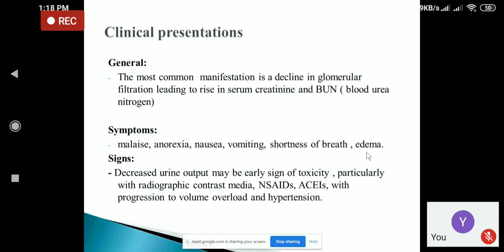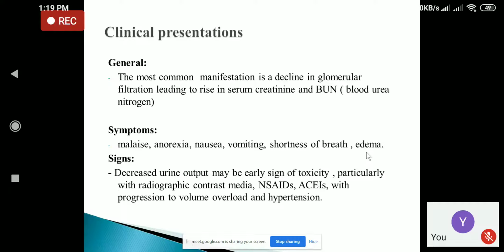So blood urea nitrogen usually comes from the breakdown of protein in the food you eat. When you eat the protein in the food, it will be broken down and there will be formation of urea nitrogen. And normal blood urea nitrogen level is 7 to 20. And if there is an increase in the level of blood urea nitrogen more than 20, there may be nephrotoxicity.